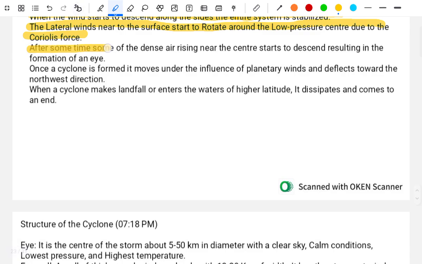After some time, some of the rising air near the center starts to descend, resulting in the formation of the eye. Once the cyclone is formed, it moves under the influence of the planetary winds and deflects towards the northwest direction. When the cyclone makes landfall or enters the higher latitude waters, it dissipates and comes to an end.